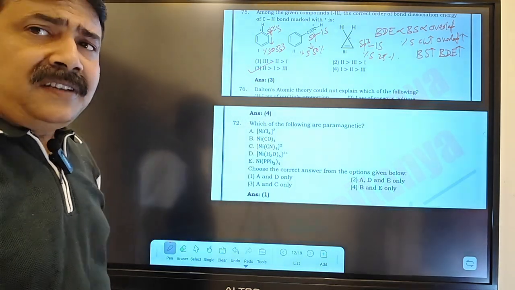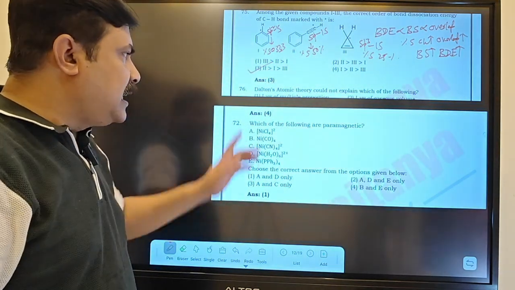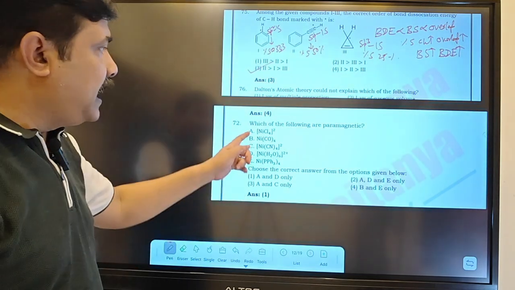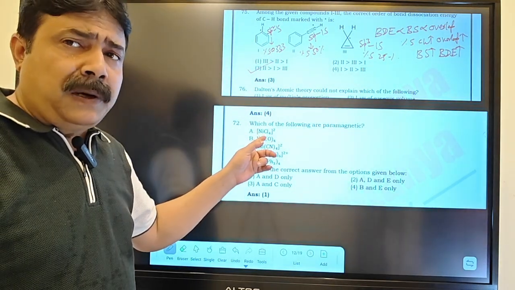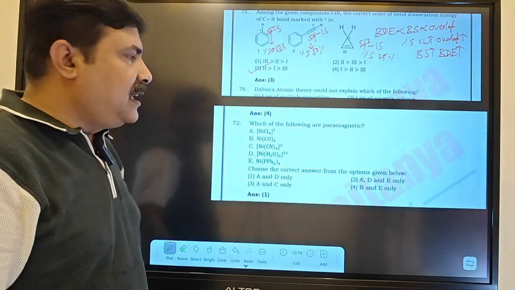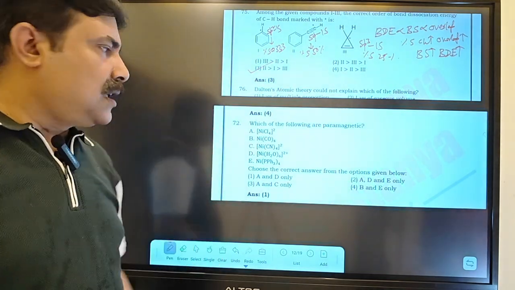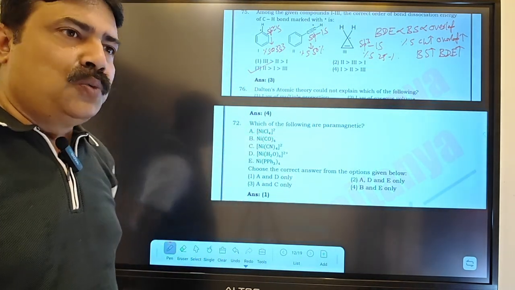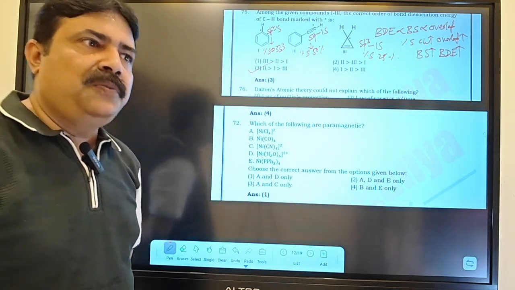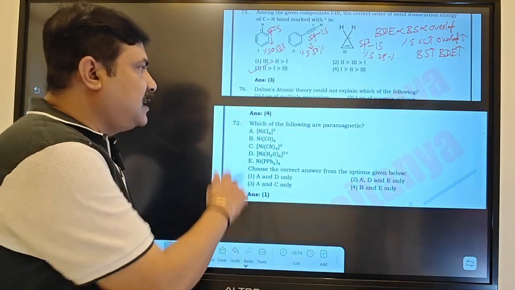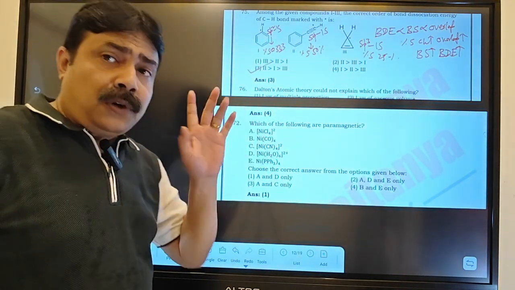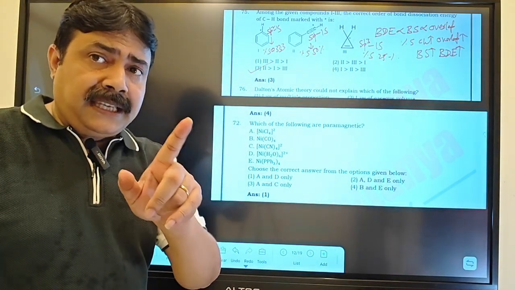If you look at it, chlorine is a weak ligand, and nickel is in the +2 state. Weak ligand means against Hund's rule, no pairing. Obviously, without even working it out, I understand that in NiCl4 there will be unpaired electrons. The hybridization will be sp3. But NiCO4 also has sp3 hybridization, so be careful.